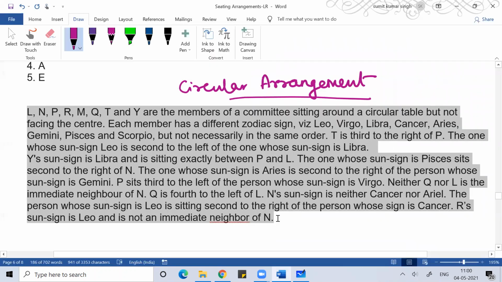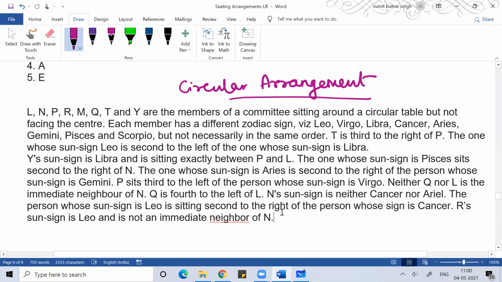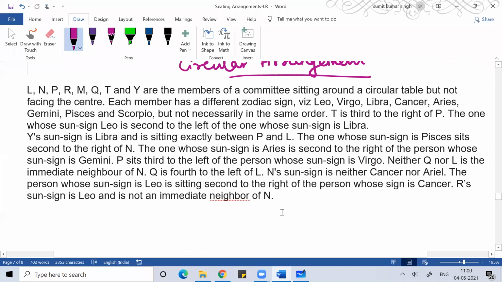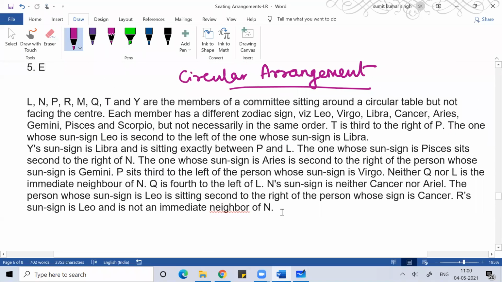I really suggest everyone first read the problem, write down its important points, and then we'll solve it accordingly. So can I start? The important points from the problem.